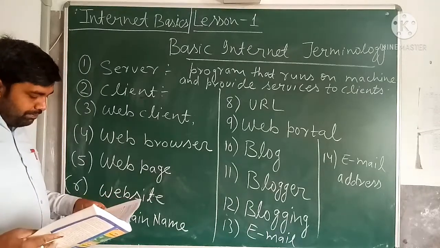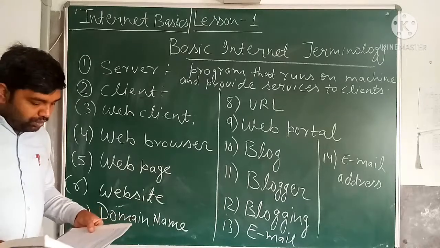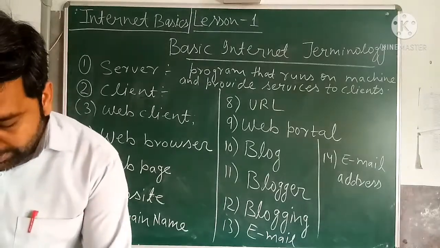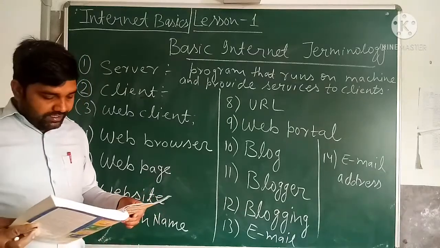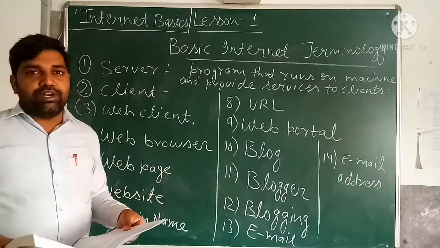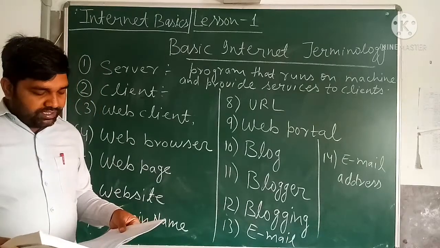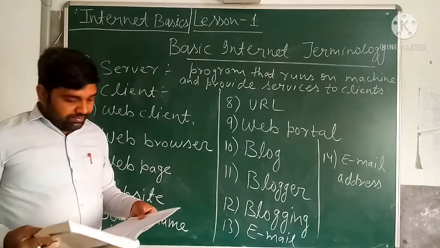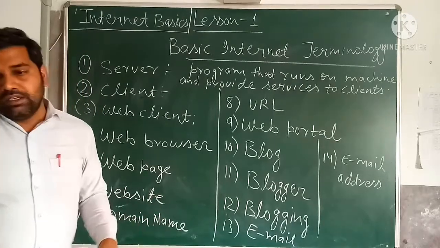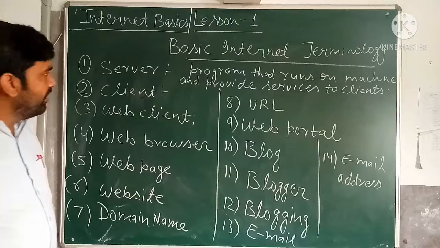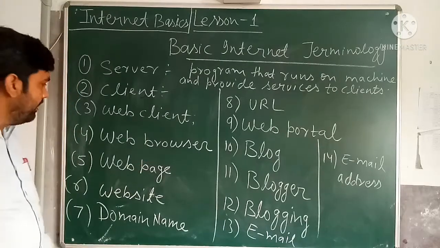Next is the web browser. Web client and web server are two components of a connection. A client is any machine sending the request for information, and the server is responding to the information requested. Examples of web clients are a web browser, an email program, a chatting program, and a file sharing program. Like when you are sending a mail, this mail is sent to the server first. After the server, the mail is forwarded to the destination address where you want to send it.